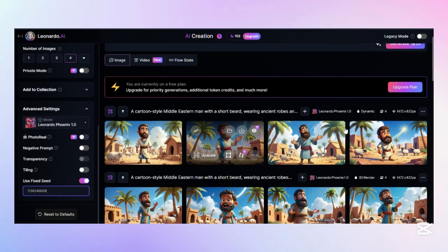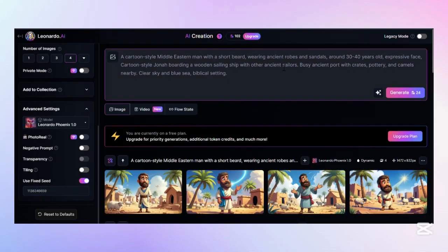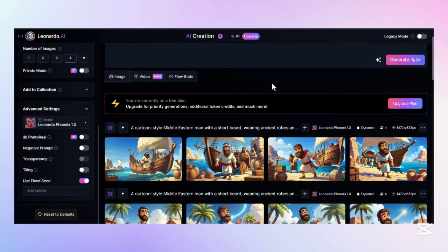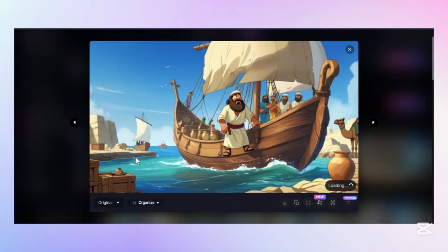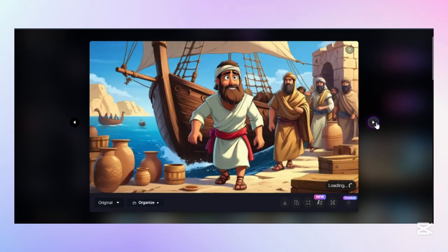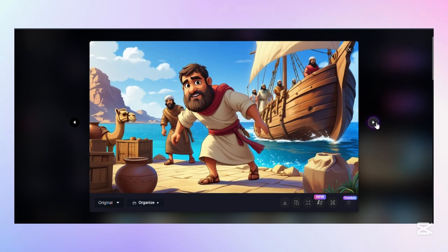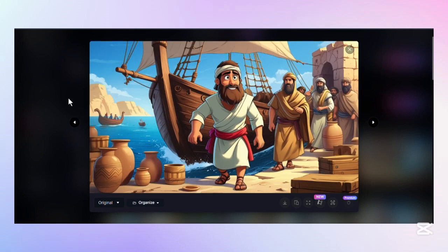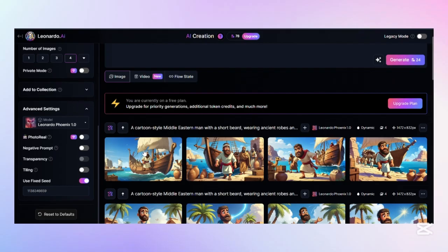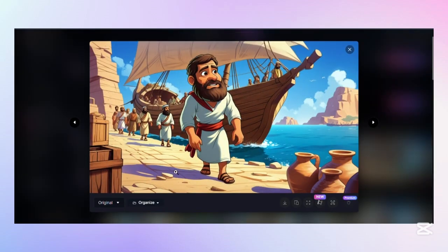Okay, so now you're going to click on generate. Wow. So after a few seconds later, these are the images that Leonardo AI gave us. I really love it. Just look at that. And this is all for free. So you're just going to choose the one that you prefer. So let's see which ones we are going to choose. So I'm going to choose this one for the story. So I'm going to just click on download like so.